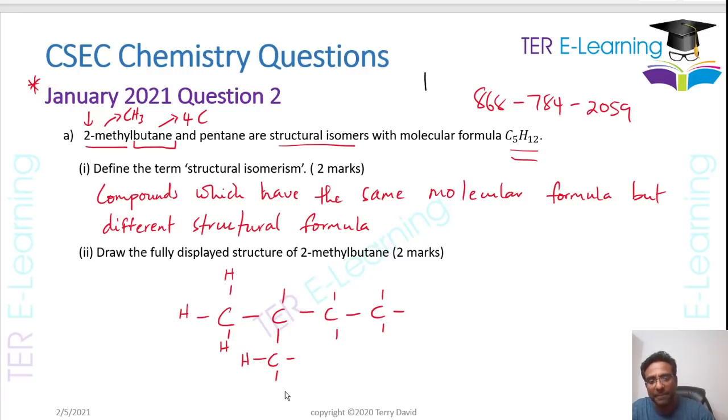So this here is going to be the structure. This is a branched hydrocarbon, and it's 2-methyl-butane. So you're getting 2 marks just for this. That's why I said organic chemistry is not that hard, and you can get marks easily in the exam. And there are usually 2 questions on organic chemistry in your exam paper.